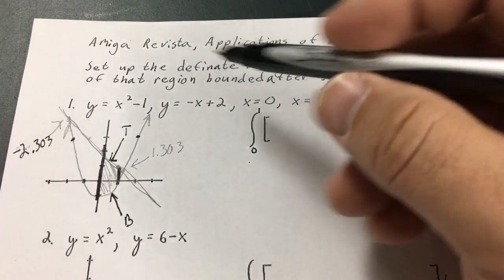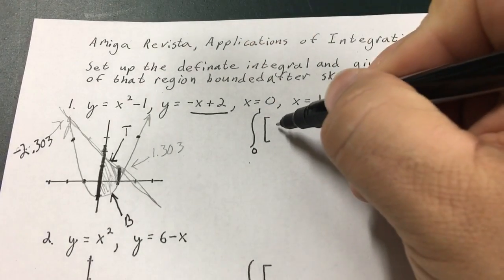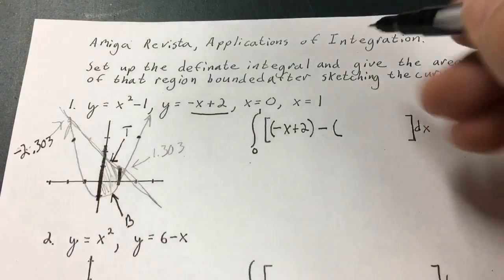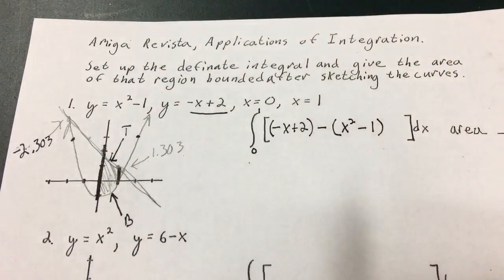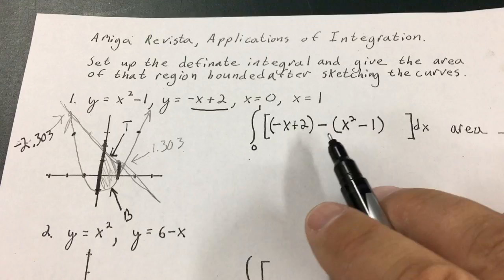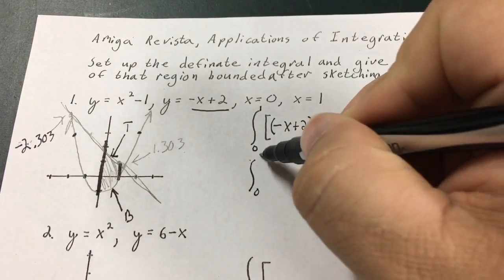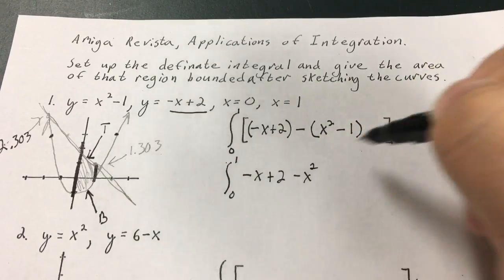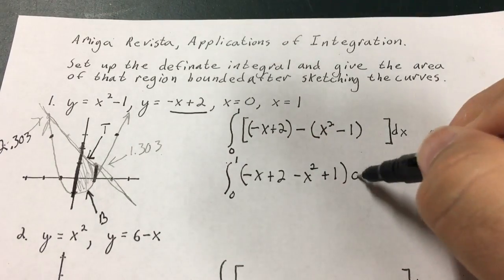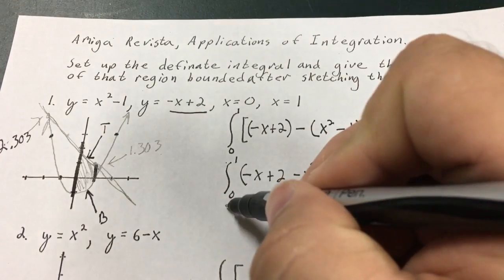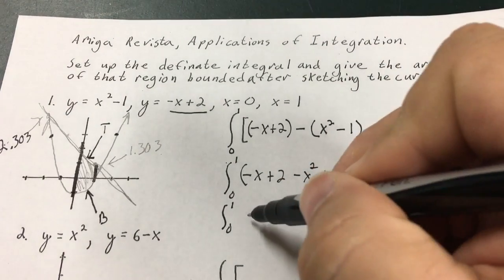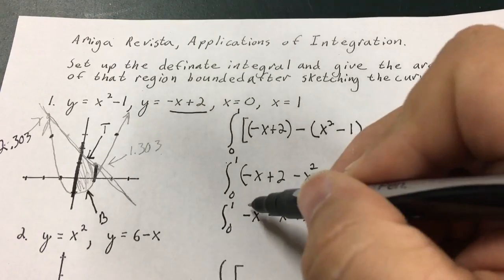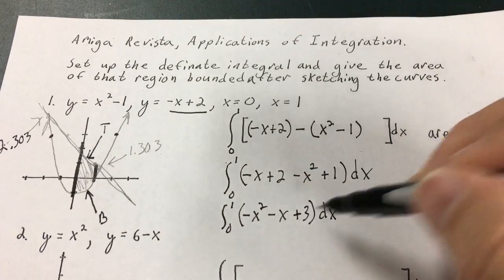Not squaring it or anything, so it seems to me the top graph is the line minus the bottom graph, and that's going to be the curve. Notice I bracketed that up so I can distribute that negative. I'm going to take the integral now, the antiderivative.